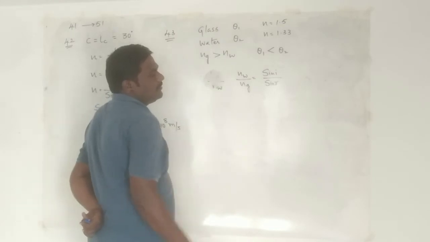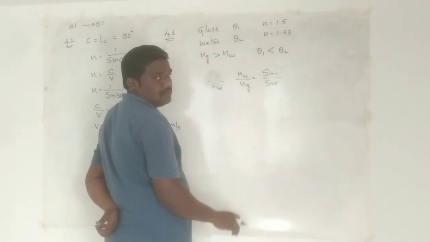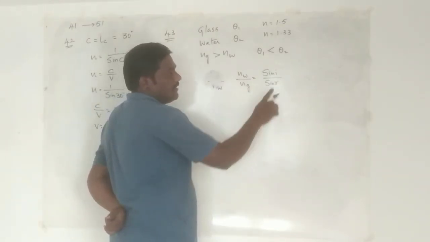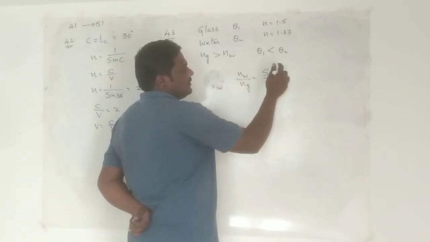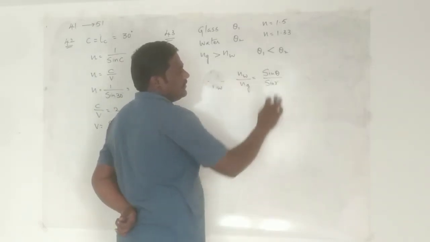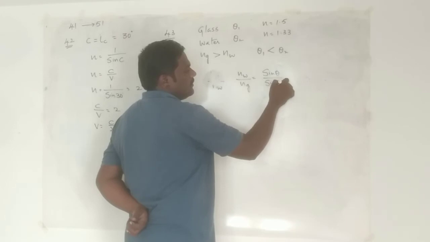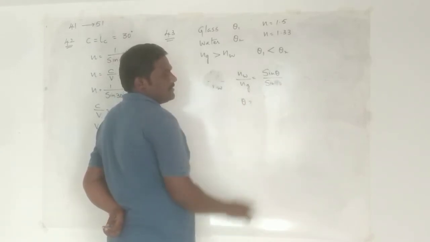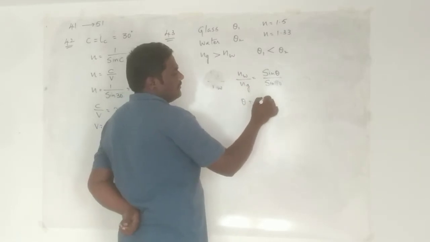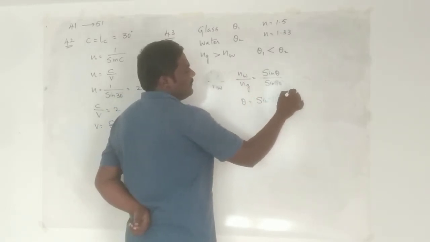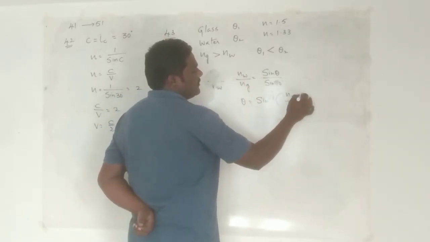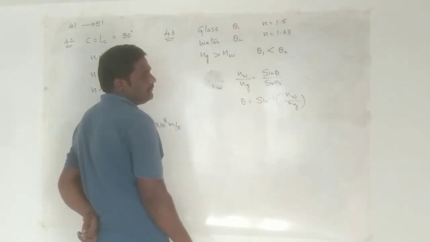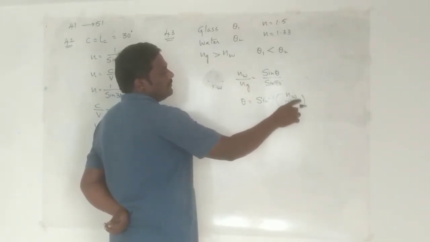By substituting, take sin r as 1 because you are dealing with the critical angle. r will be 90, and then let's take this angle as theta. Now theta is equal to sin inverse of Nw by Ng.